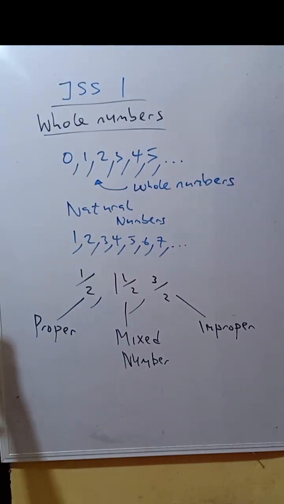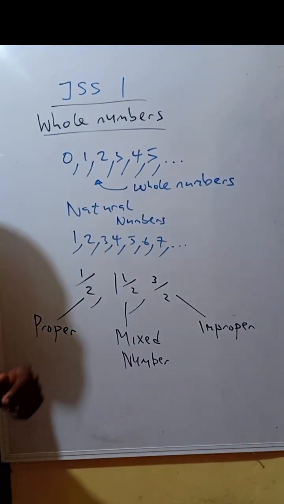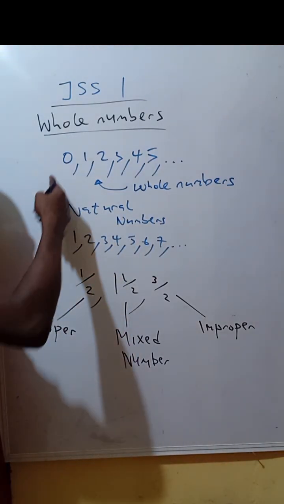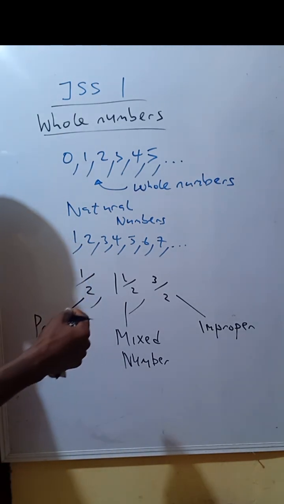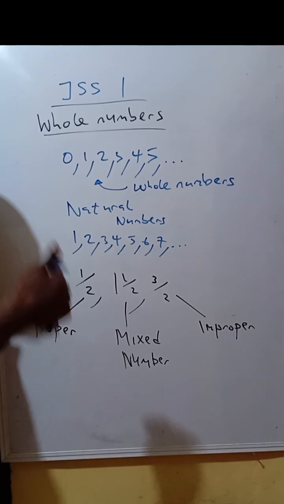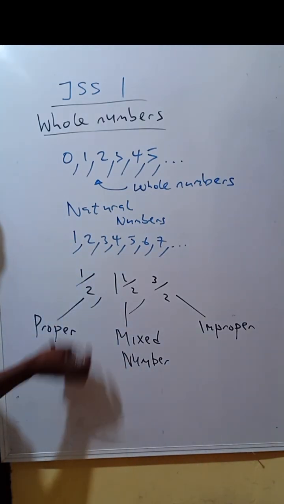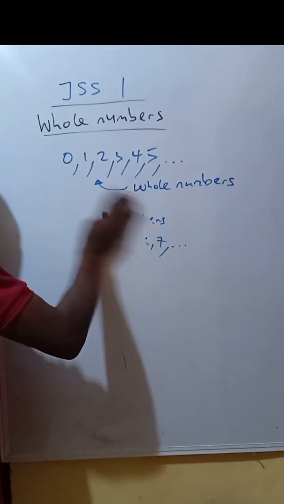So the whole idea behind this class on whole numbers is so that you can not only identify whole numbers, you can write them down. You can write them down with words, and you can write them down as numerals or in numbers, whatever way I call it. So you can rewind back to write that.